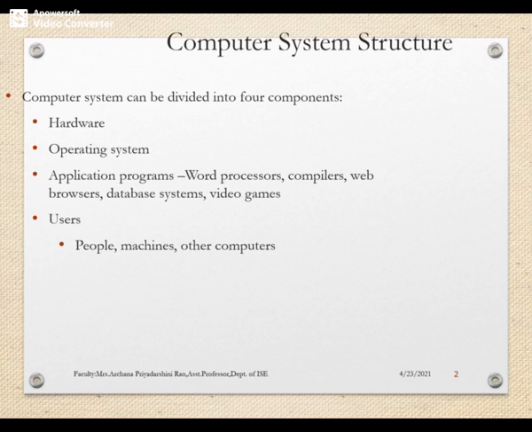The second goal that I want to talk about is user convenience. Here lies the main objective of the operating system. User convenience means the operating system must have a good ease of use, it must be user friendly, and it should provide good service to the users.